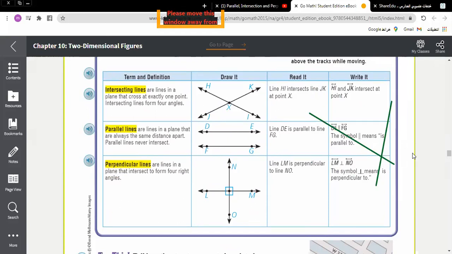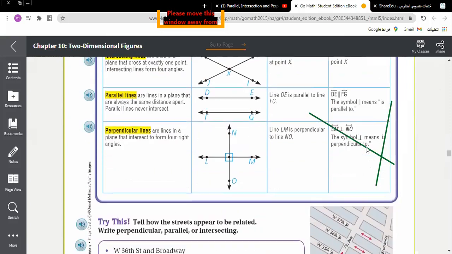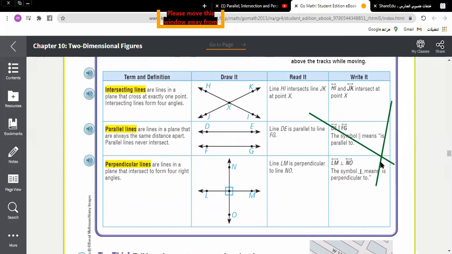The two green lines on my screen: are they like intersecting lines, or parallel lines, or perpendicular lines?